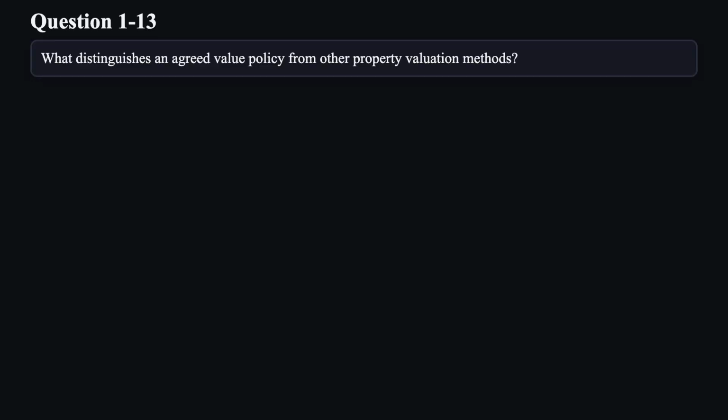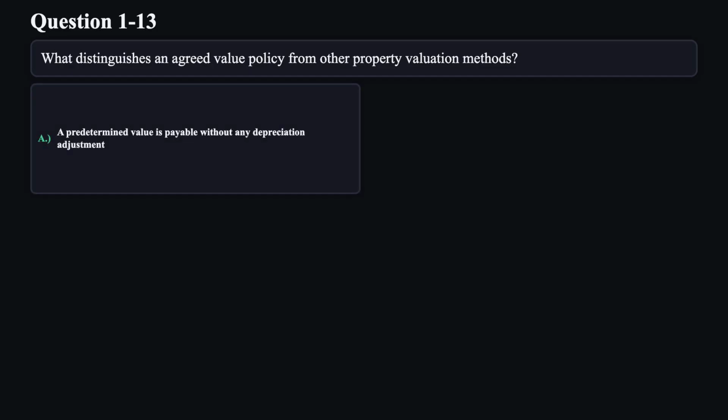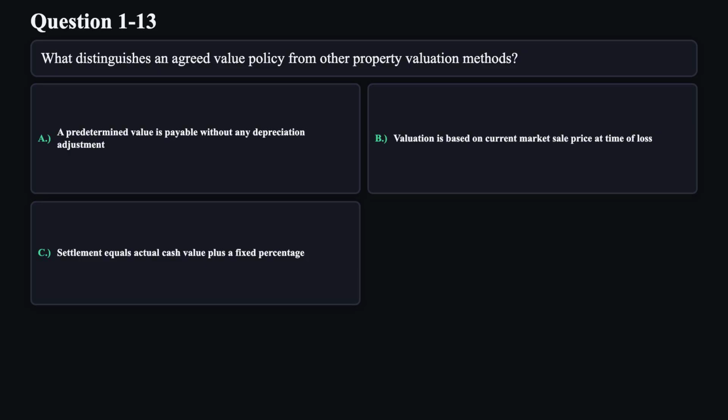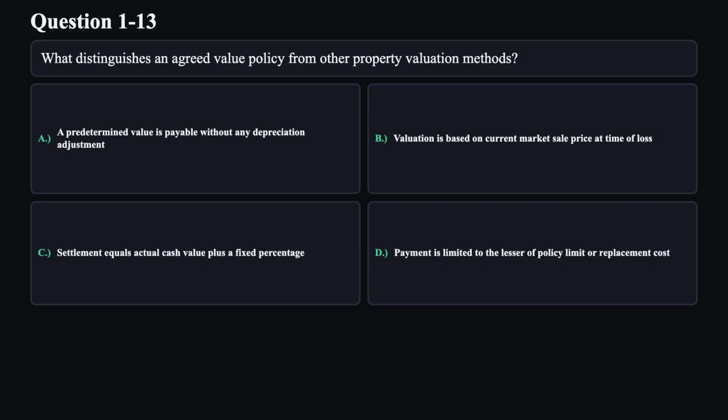Question 13. What distinguishes an agreed value policy from other property valuation methods? A. A predetermined value is payable without any depreciation adjustment. B. Valuation is based on current market sale price at time of loss. C. Settlement equals actual cash value plus a fixed percentage. D. Payment is limited to the lesser of policy limit or replacement cost.